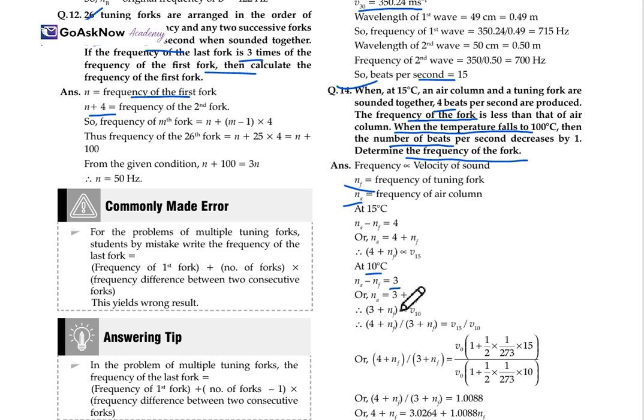So NA is equal to 3 plus NF. So 3 plus NF is directly proportional to V10. So at this time, this equation will be like 4 plus NF upon 3 plus NF, V15 upon V10. The ratio for both these equations, this one and this one.